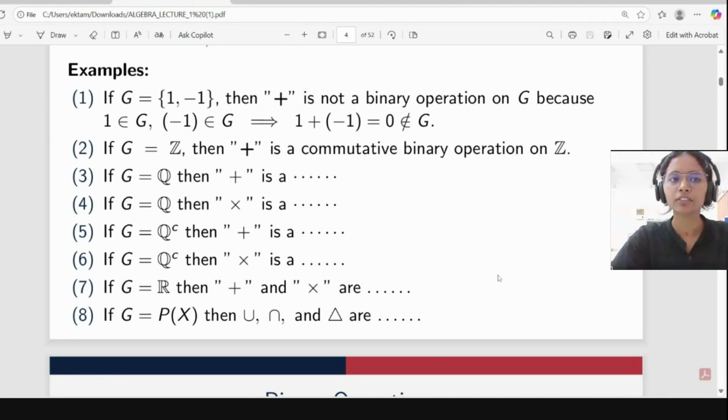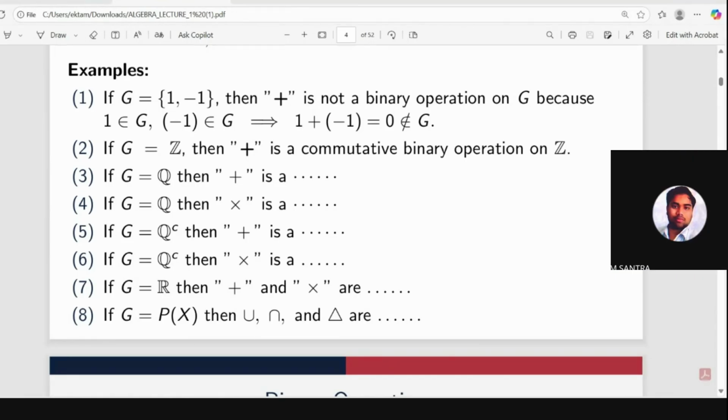What do you think? Will it form a binary operation or not? Yeah, it is a binary operation. Yes, ma'am. Binary operation, where each element is of finite order.